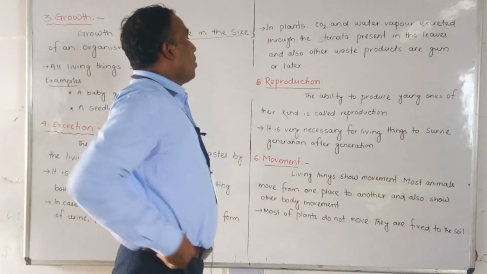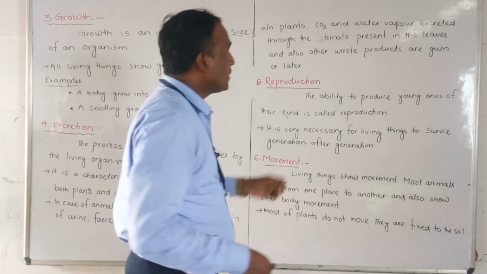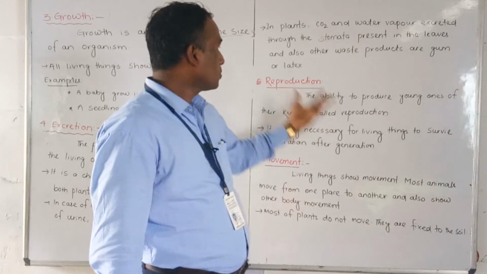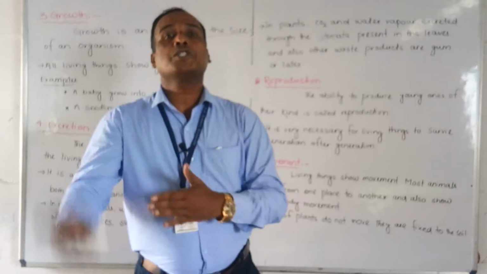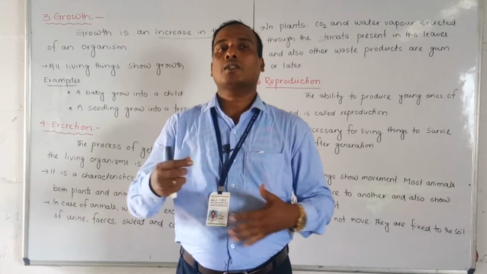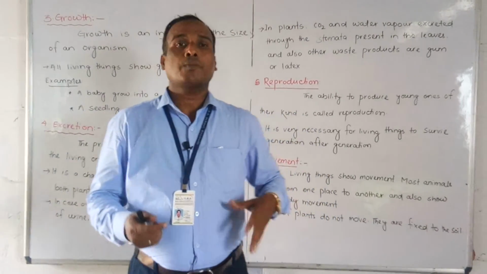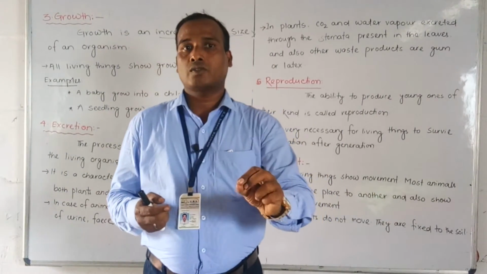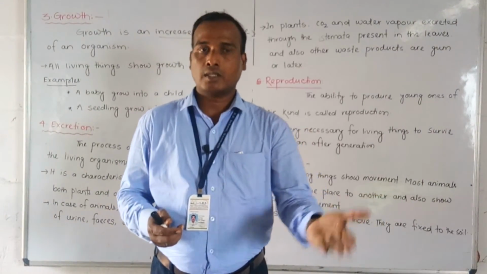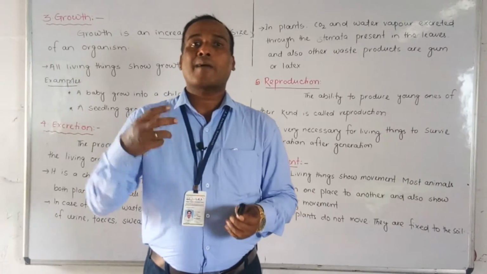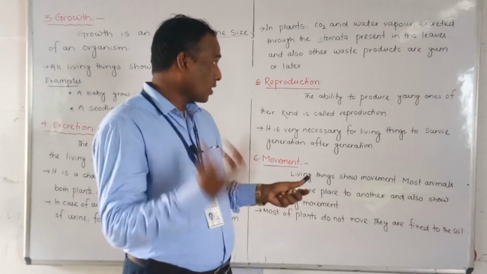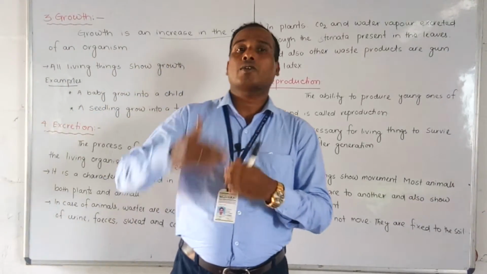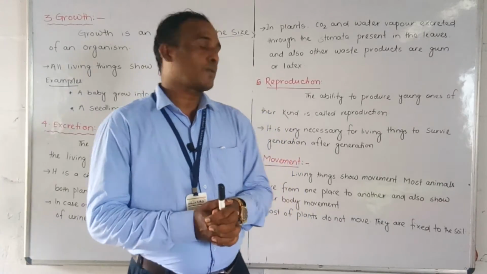Next we will discuss what is reproduction. The ability to produce young ones of their kind is called reproduction. Students, reproduction means to give birth to new ones, the same kind of new species. So new generation: whenever one cow gives birth to one calf, that means this is reproduction. Reproduction का मतलब क्या है, ability to give young ones. Same types of things being reproduced is called reproduction.